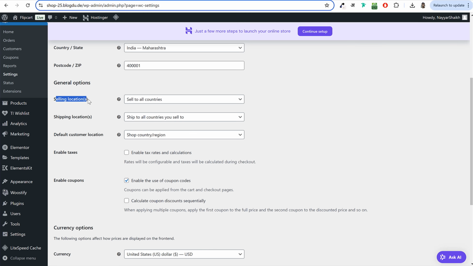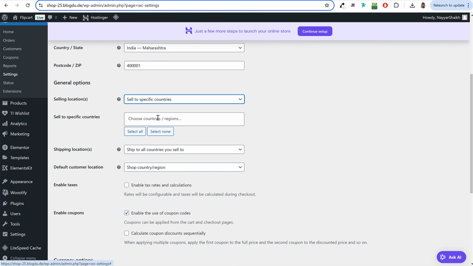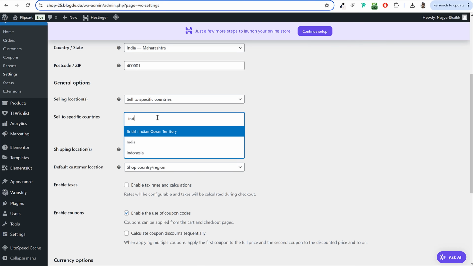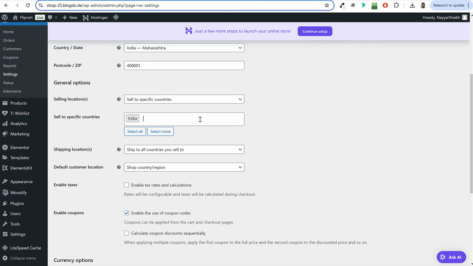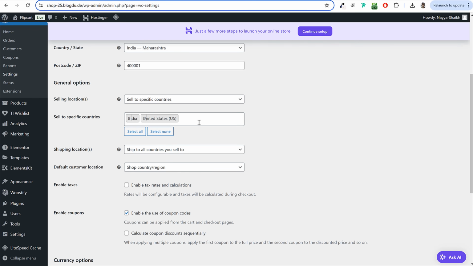Then which all countries you will be selling to. If you'll be selling to all countries, you can select sell to all countries. If you're gonna sell only to specific countries, which is the most common case, I would select this option, sell to specific countries. Maybe I'll be selling in India, obviously, because I'm from India. Maybe I'll also be selling in USA. Okay, so only these two countries. Rest, all the countries I won't be selling to.